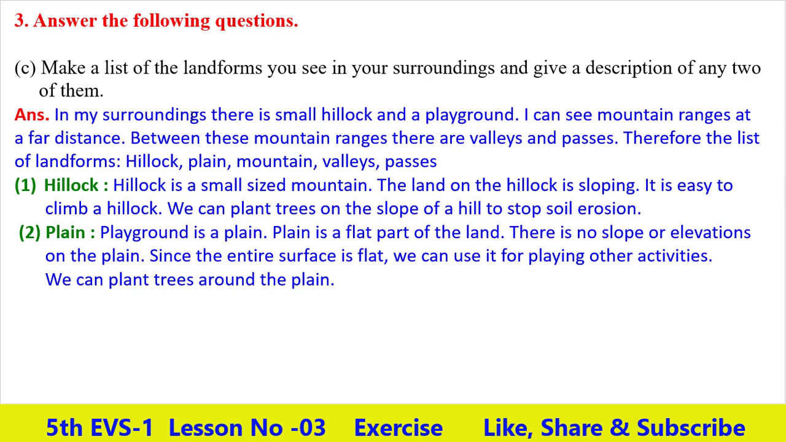The answer is, in my surrounding there is a small hillock and a playground. I can see mountain ranges at a far distance. Between these mountain ranges there are valleys and passes. Therefore, the list of landforms: hillock, plain, mountain, valley, passes.